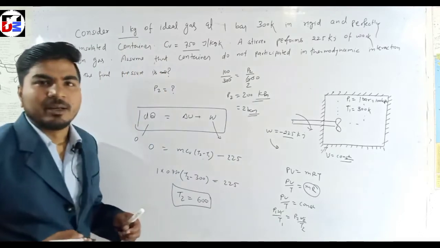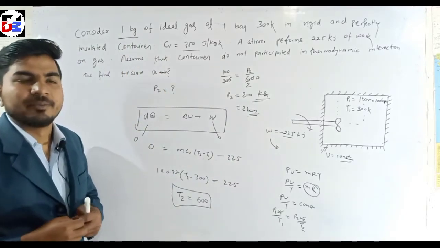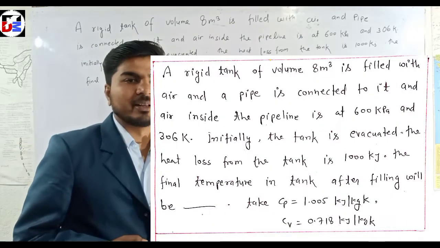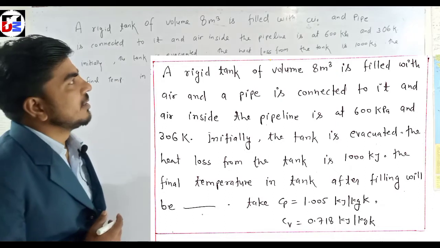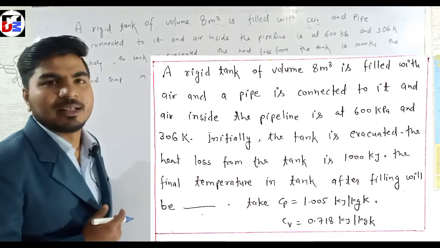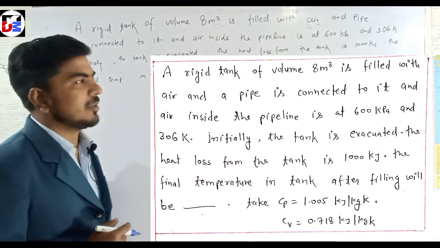This is also a very easy question. And now we move to the next question. This question was asked in the second shift of the GATE examination, and it is very conceptual. This type of question was also asked in a previous GATE examination, but with some modification.